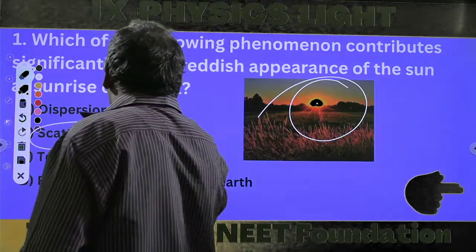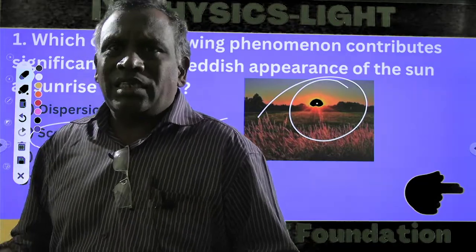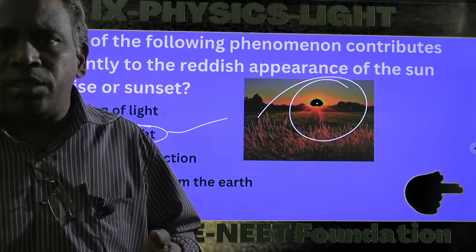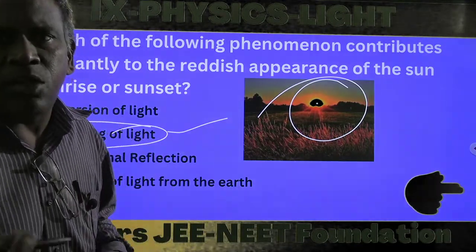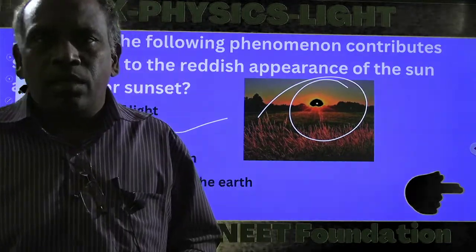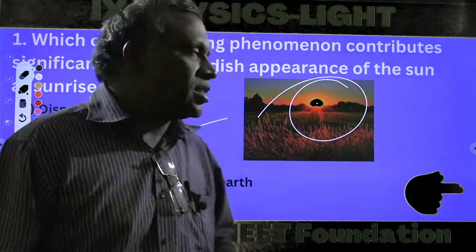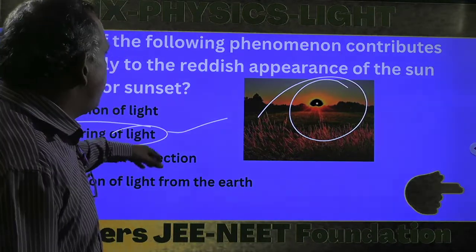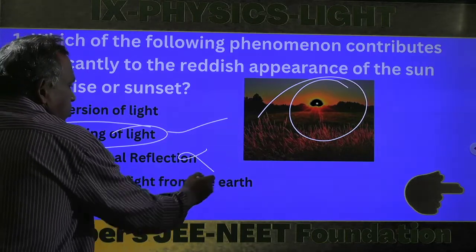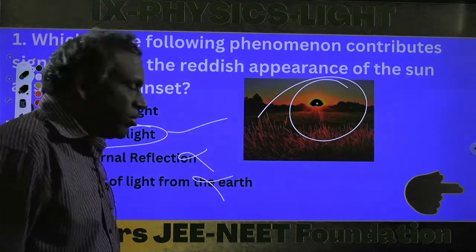Scattering of light is nothing but this: whenever light energy is incident on air or gas molecules, there is some absorption of light and then a process of re-emission of light. This process of re-emission when light is incident on molecules, we call scattering. Scattering is the reason for the reddish appearance of the sunrise. It is not total internal reflection, and it is not reflection of light from the earth. So the answer is only C, scattering of light.